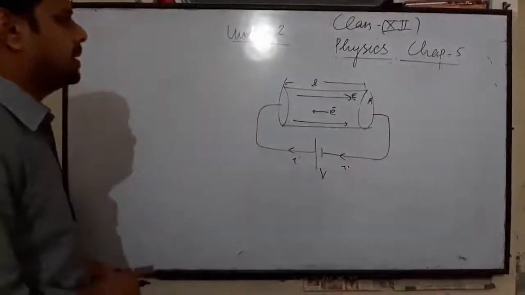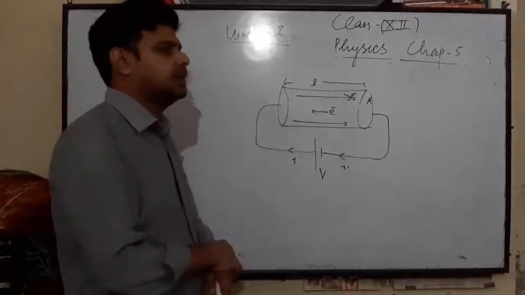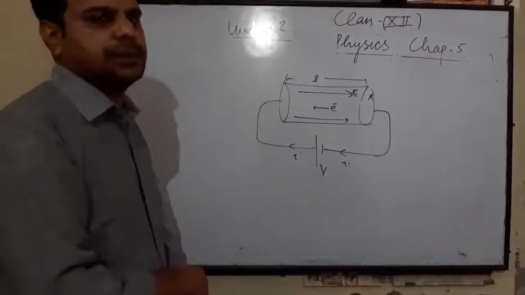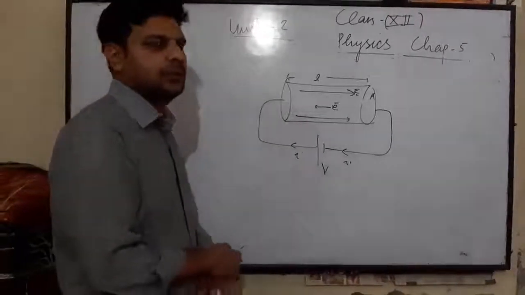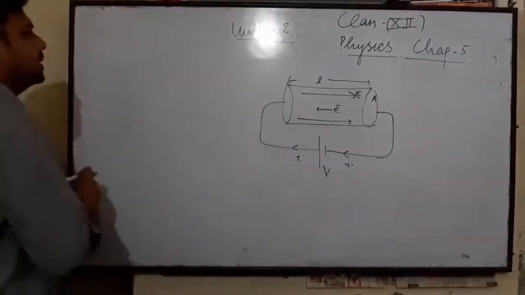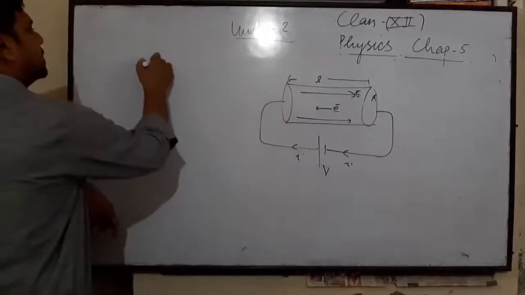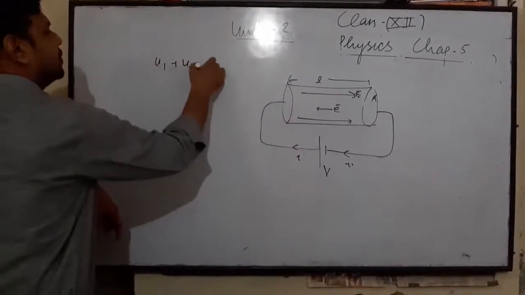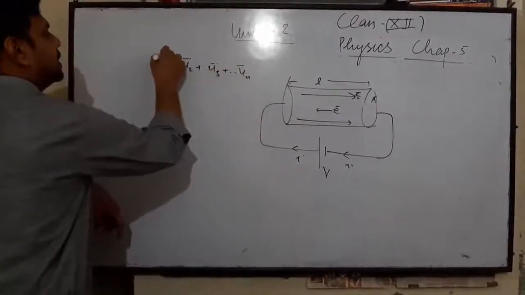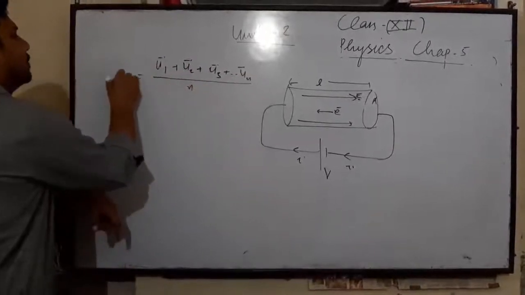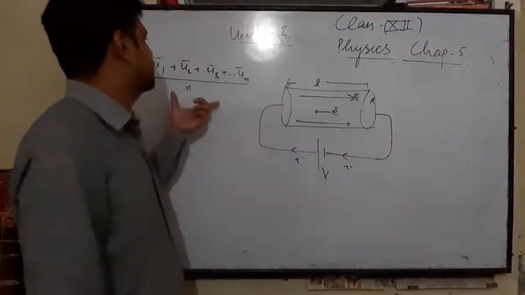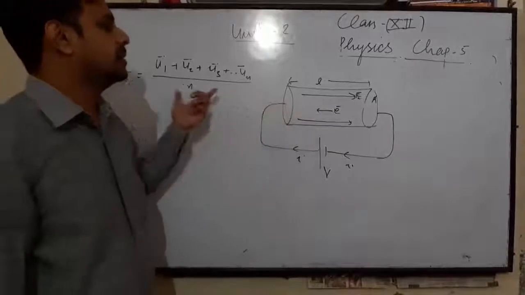Initially there are many electrons in the metallic conductor, moving with random velocities, so you can say there is no net flow of free electrons inside the metallic wire. Let the speed of each electron be u1, u2, u3 up to un. So initially there is no net flow of electrons in this metallic conductor. It means the average thermal velocity of the electrons is 0.